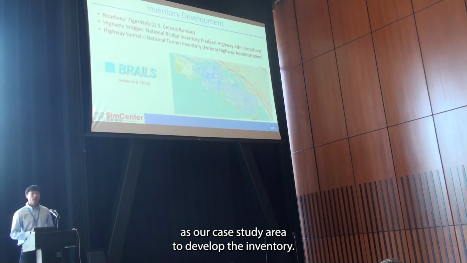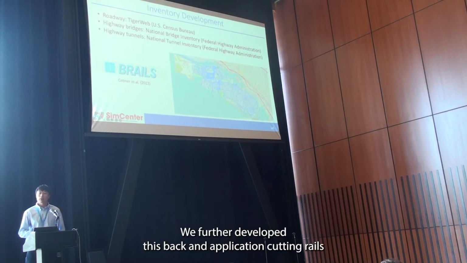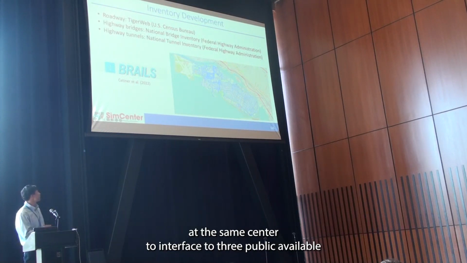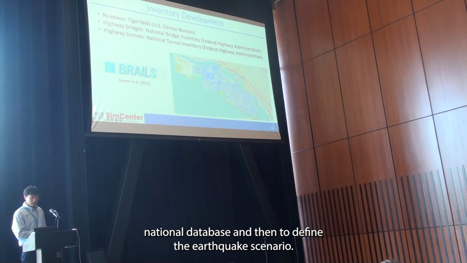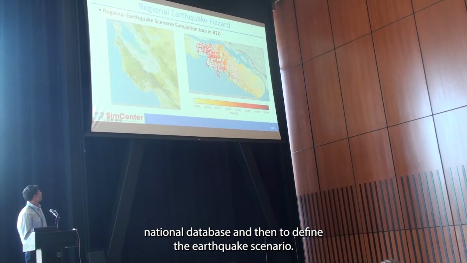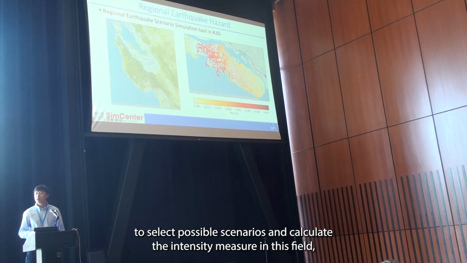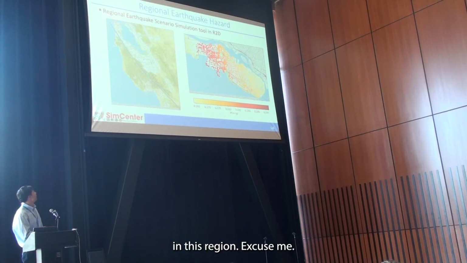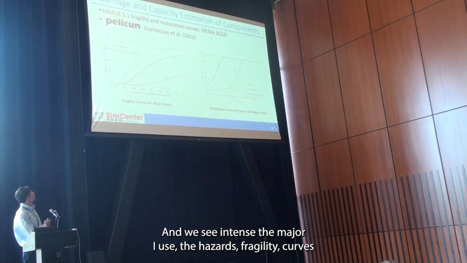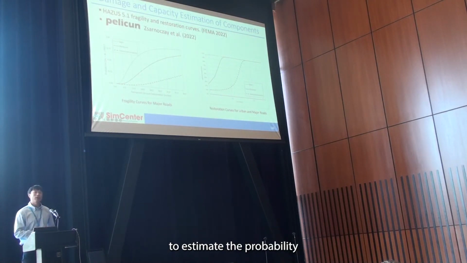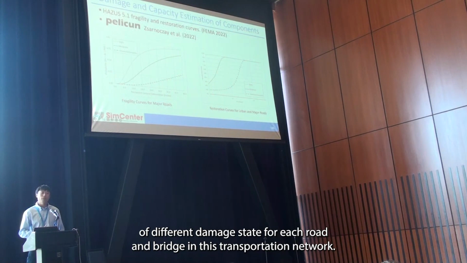To develop the inventory, we further developed a backend application called BRAILS at SimCenter to interface to three publicly available national databases. And then to define the earthquake scenario, we plan to use the regional earthquake scenario simulation tool in R2D to select possible earthquake scenarios and calculate the intensity measure in this region. And with the intensity measure, I can use the hazard fragility curves to estimate the probability of different damage states for each road and bridge in this transportation network.